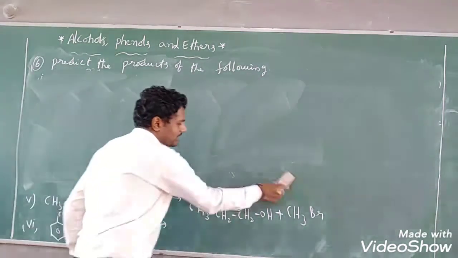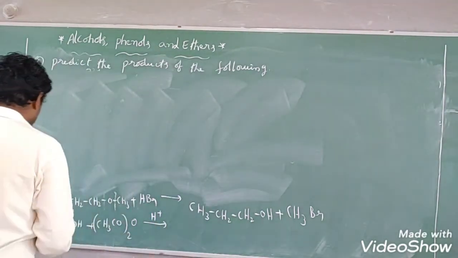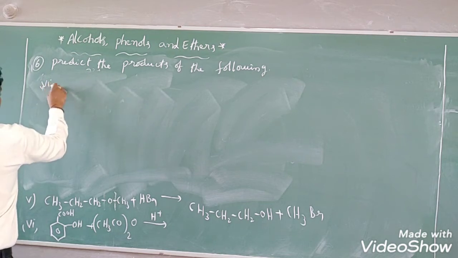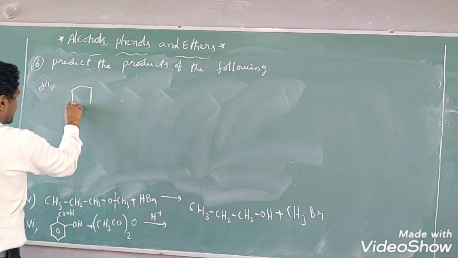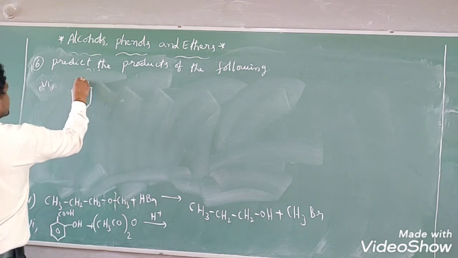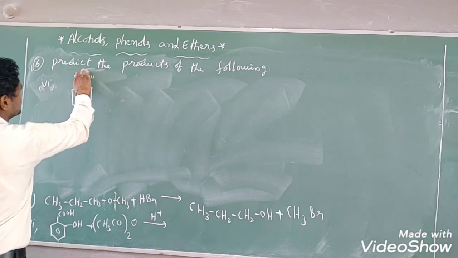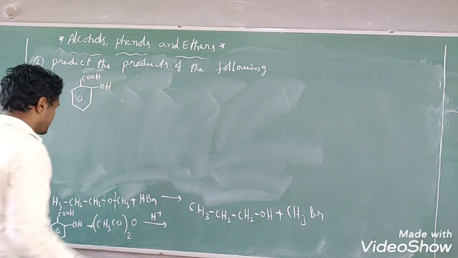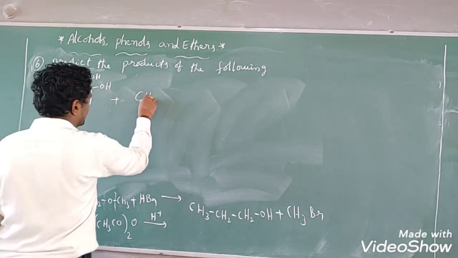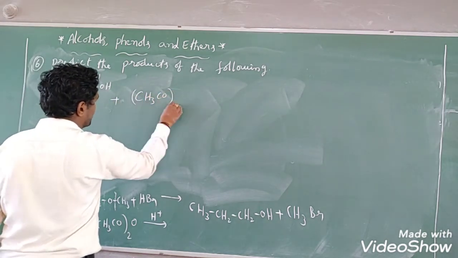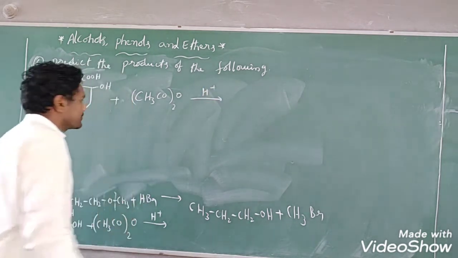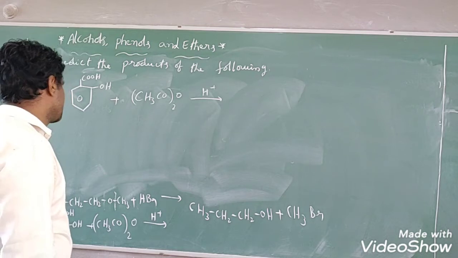The last question I am giving to you. This is the 6th question. Salicylic acid is given. The given compound is salicylic acid, orthohydroxybenzoic acid, treated with acetic anhydride, (CH3CO)2O, in the presence of H+. Then what will happen, students?